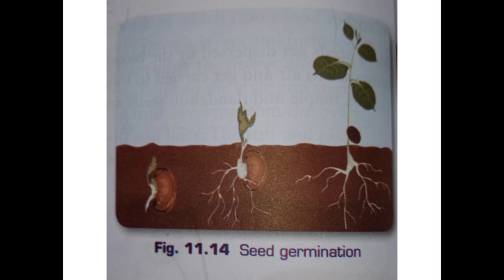The radicle grows first and comes out of the seed. It grows inward into the soil and starts to absorb water and minerals from the soil. The plumule comes out of the seed later. It grows upward into shoots and leaves.